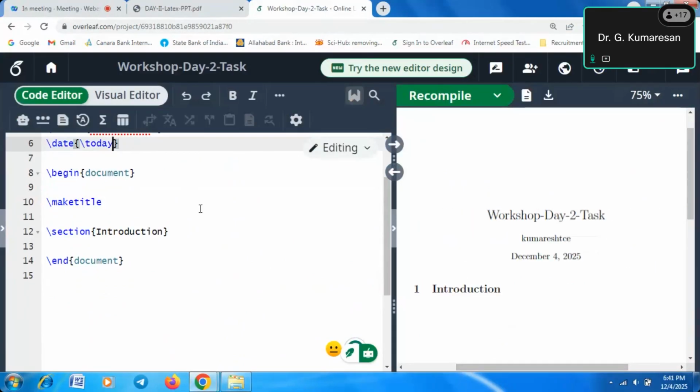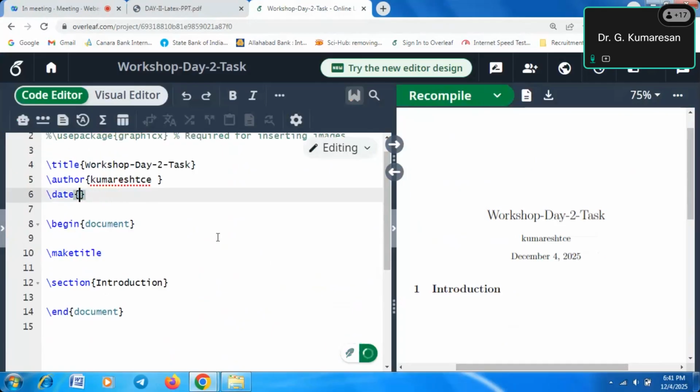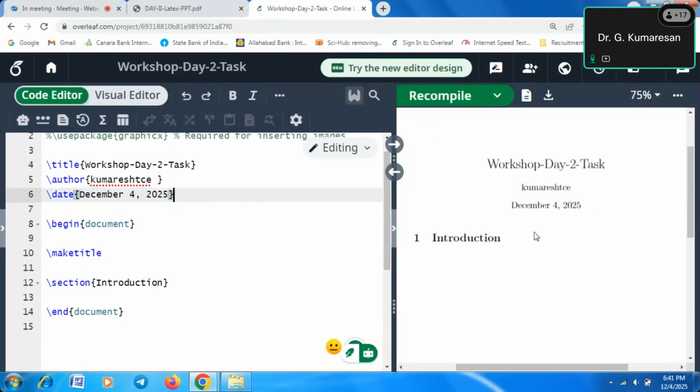Suppose you want a manual date, you can type \date{December 4th, 2025} like this. Based on our requirement, we can write our date. If we put \today, whenever we open the document, the current date will update. These are the simple commands we use in LaTeX.